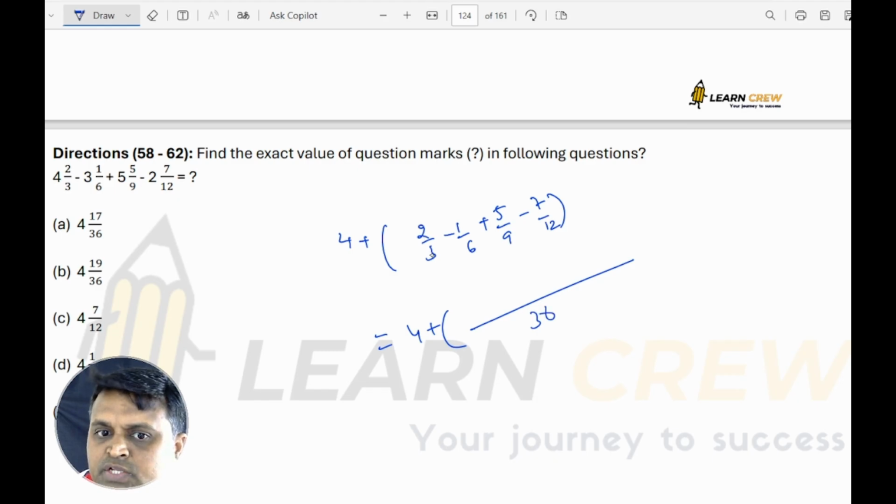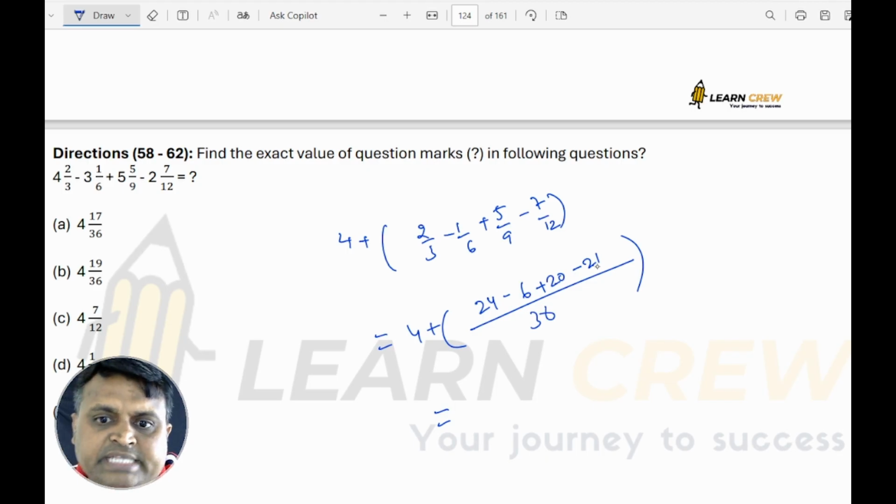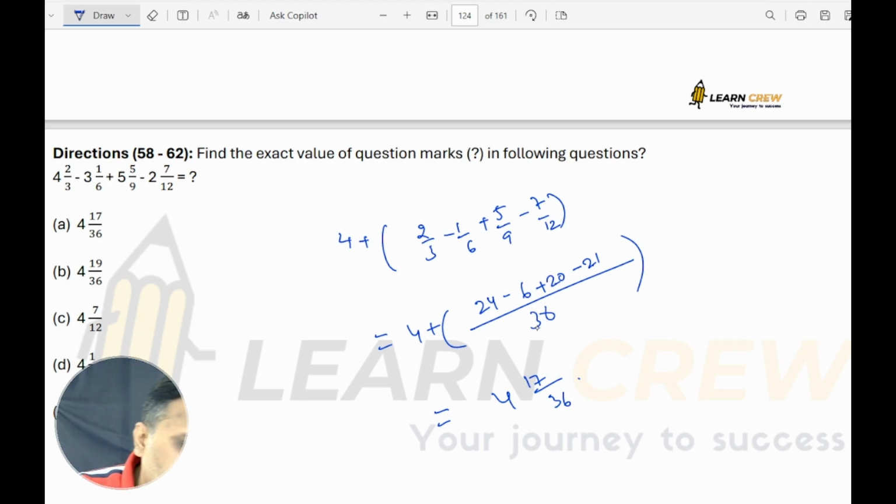So 12 twos are 24, 6 ones are 6, 4 fives are 20, 7 threes are 21. So 24 minus 6 is 18, 18 plus 20 is 38, 38 minus 21 is 17. So 4, 17 by 36. So the answer is option A.